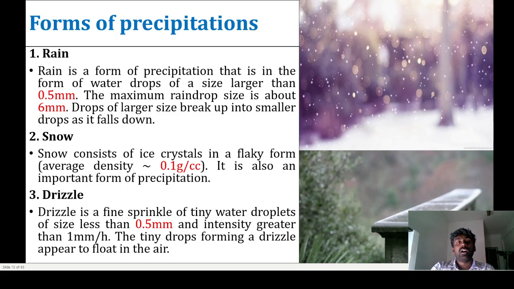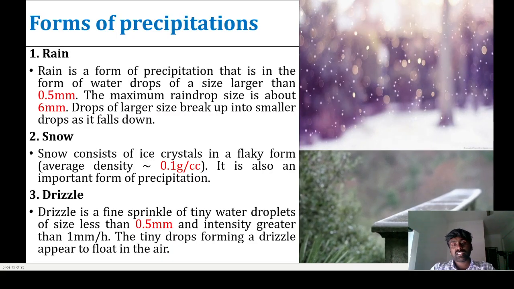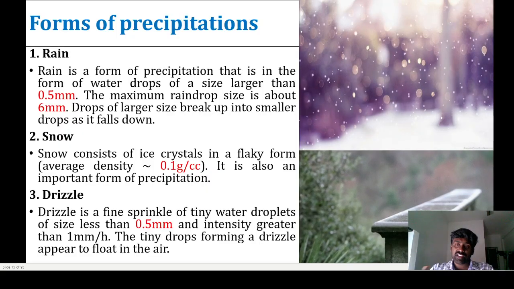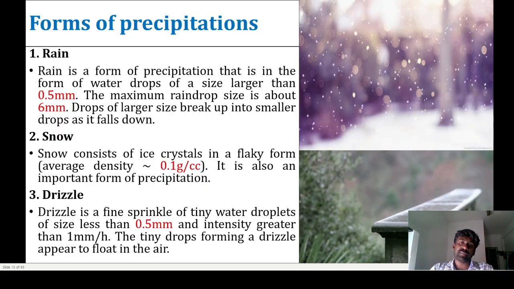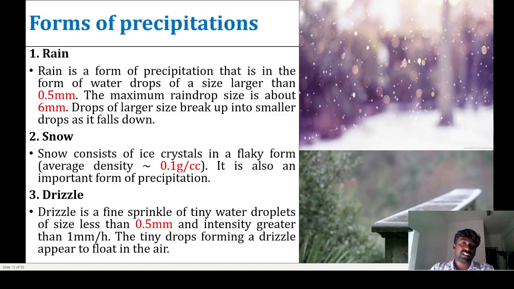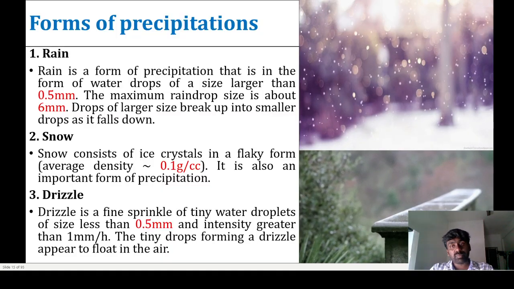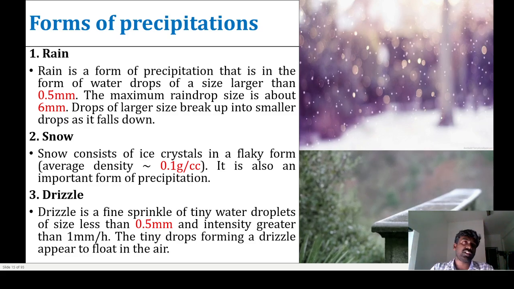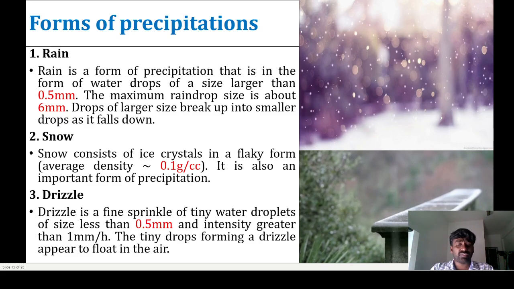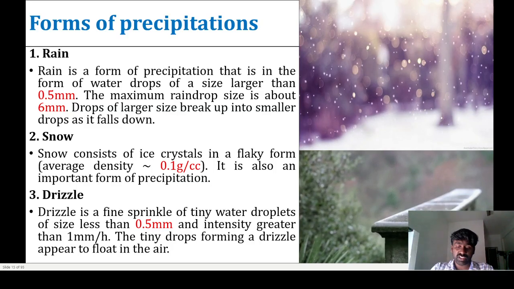Okay. The second one is snow. Snow consists of ice crystals in flaky form. Flaky form means the average density of snow is 0.1 gram per cc. It is also one of the important forms of precipitation. Even in European countries, snow is a very big issue during January, February, and even in March. Snow is a very serious issue.